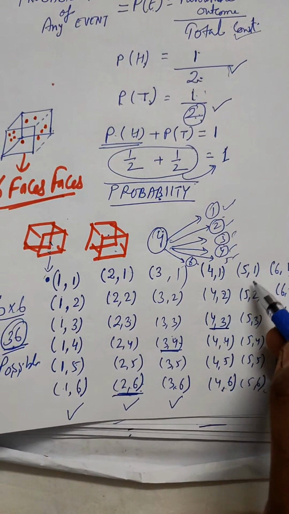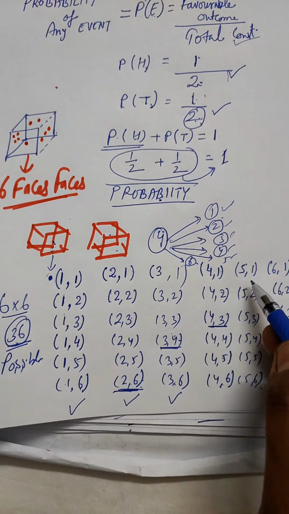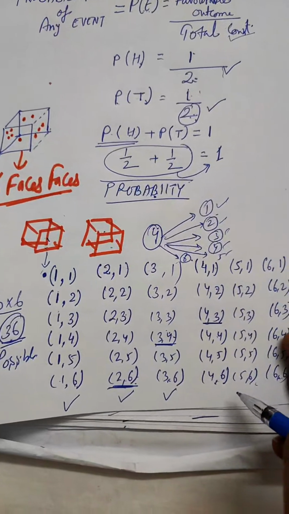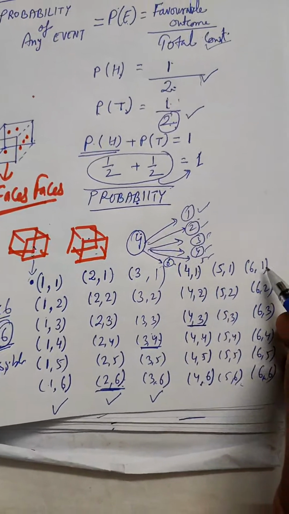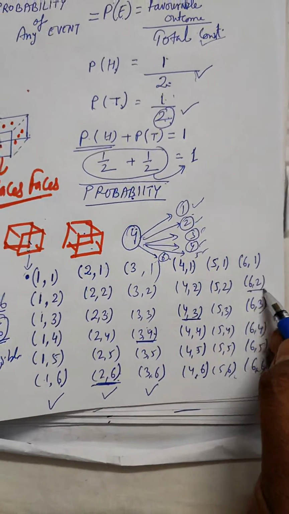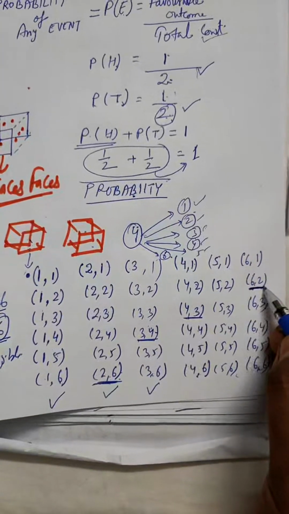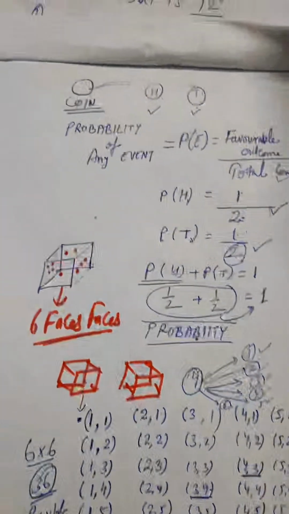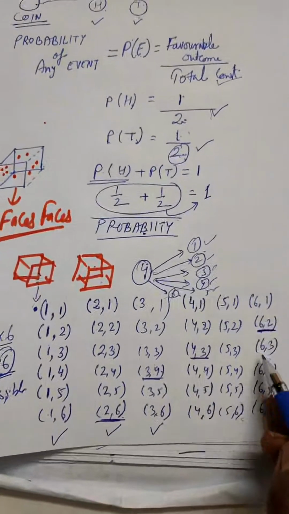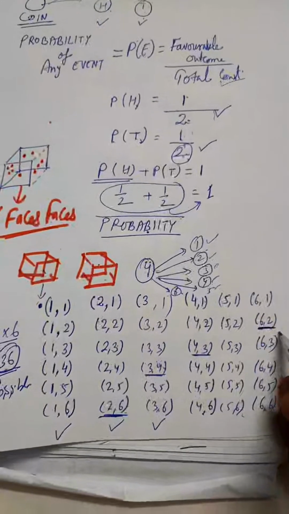So again 5, 1; 5, 2; 5, 3, 15. So after 15, there will be no numbers coming into this row whose product is 12. After that, go to the last row, 6, 1; 6, 2, 12. So this is the possibility that we can take. 6 2s are 12, and we need to find the numbers whose product is 12, right?